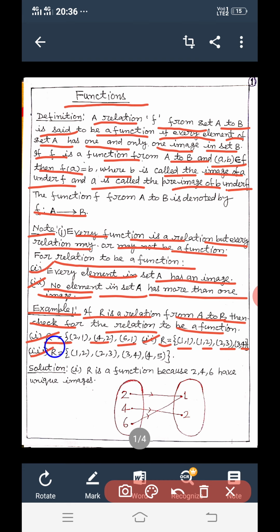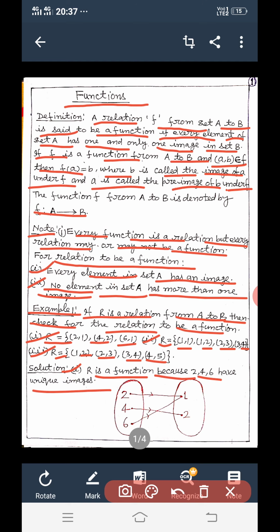Third, R is equal to {(1,2), (2,3), (3,4), (4,5)}. So start from first. R is a function because 2, 4, 6 have unique images.